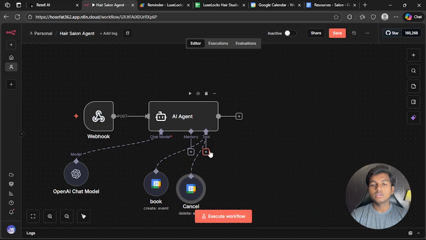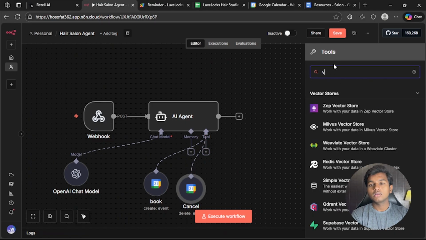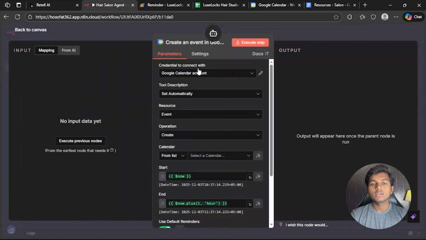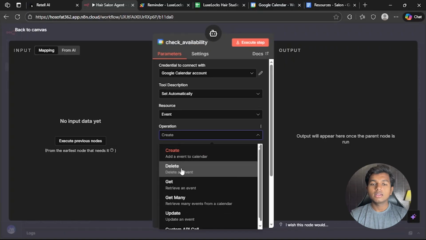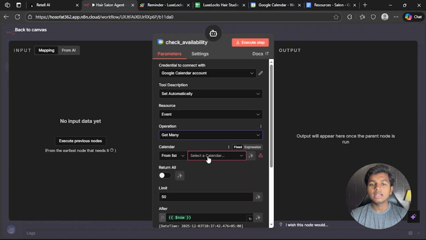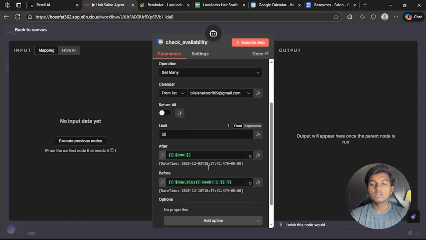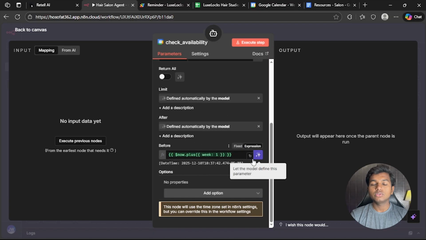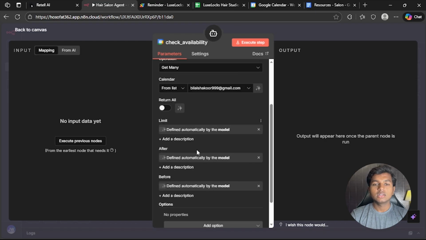Let's add another tool, Google Calendar. Rename this as check availability. So this tool will be used to check availability in the calendar. Tool description, automatic, resources, event, operation, get many, calendar, choose your Google account, limit, automatic. Let the AI decide all of these.